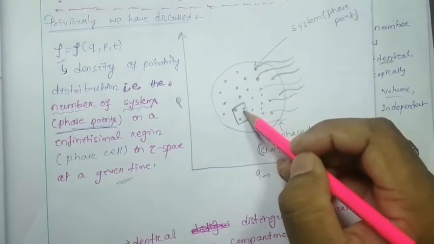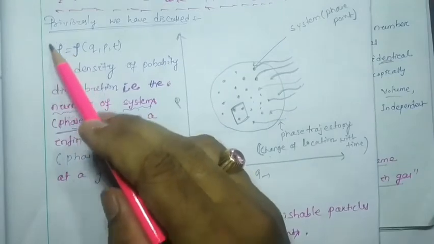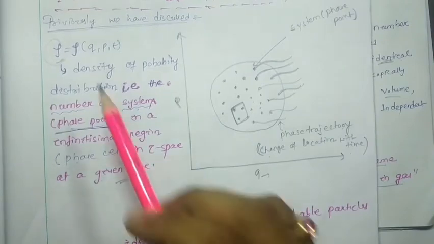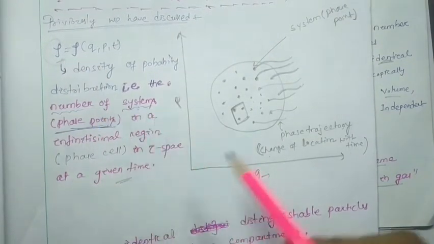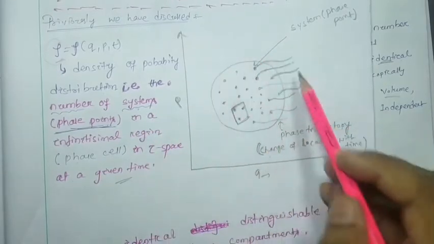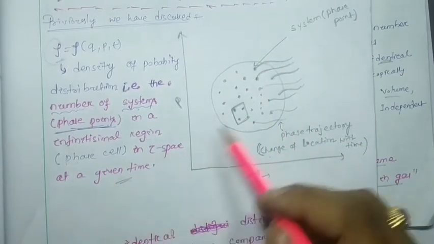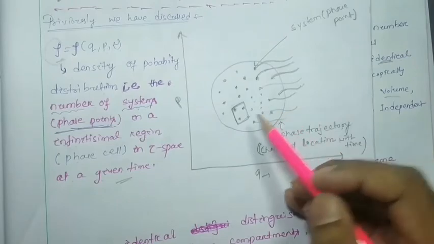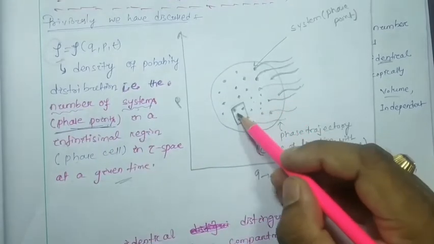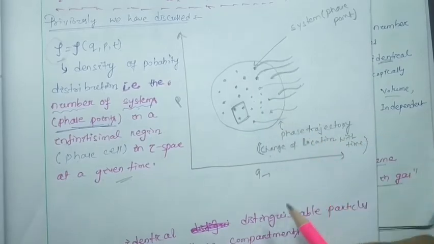If these points are changing their location, obviously this rho is going to change with time. This is the representation of the number of systems or phase points in an infinitesimal region in the gamma space, or inside the ensemble, tau space, at a given time. This is going to change because it is also a function of q, p, t. So with time, this density, or number of phase points inside an infinitesimal volume, is going to change.